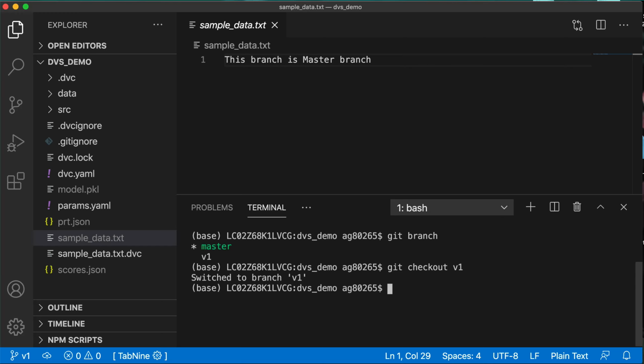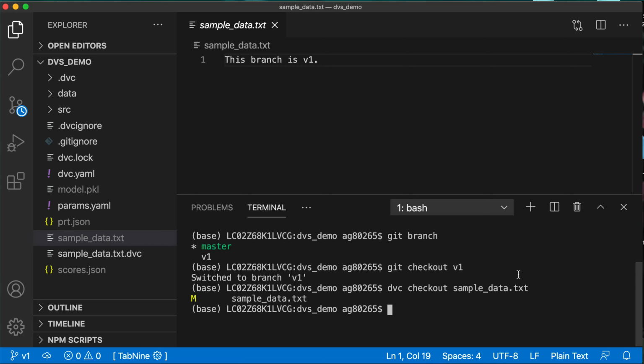So how can I change the data file? Because Git does not track the data file, Git only tracks the .dvc file and the code files. So we can check out the data file using dvc checkout. We can do dvc checkout and the name of the data file, that is sample data.txt.